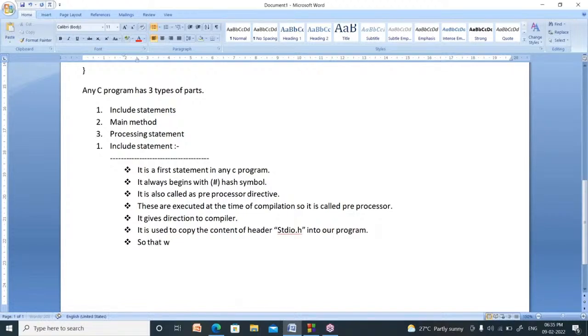Tools means the printf function, scanf function. A lot of functions are there in stdio.h. Those can be used, so that we can use the tools of stdio.h in our program, and we can build our applications easily.